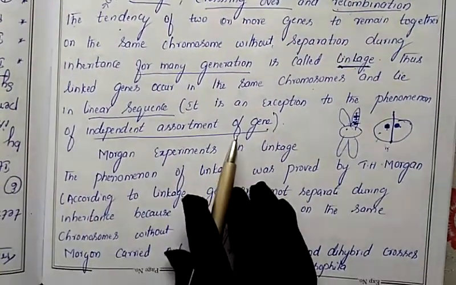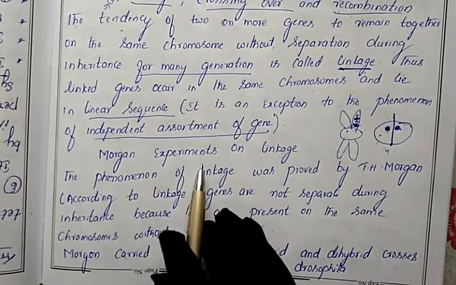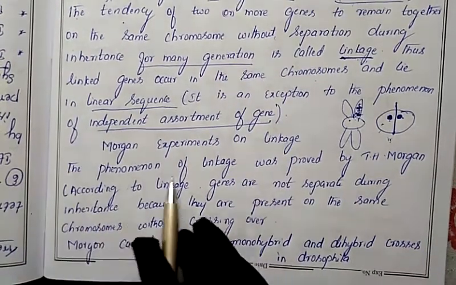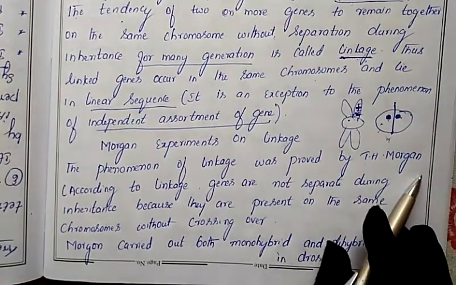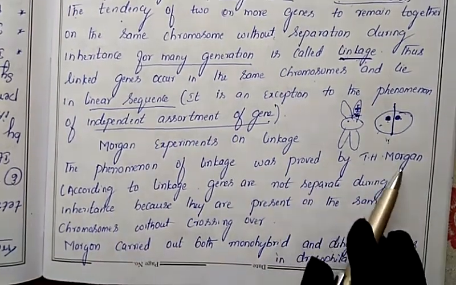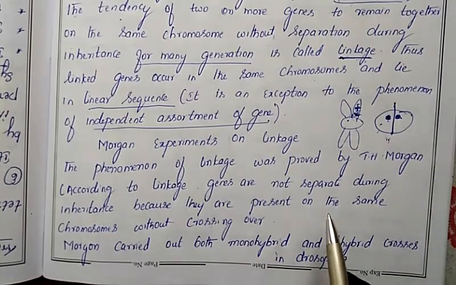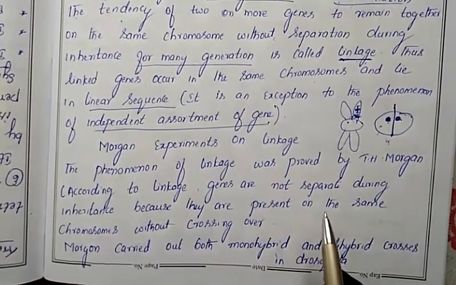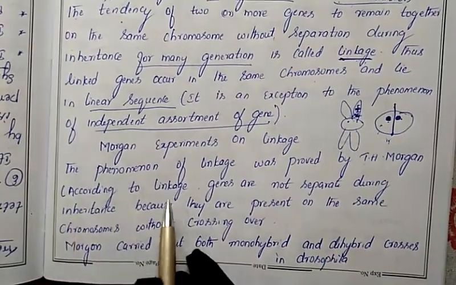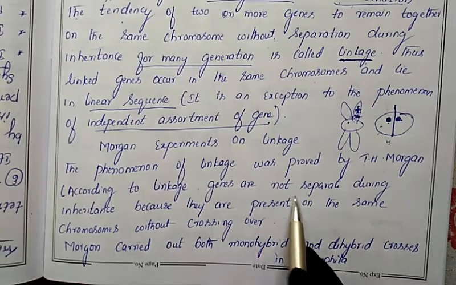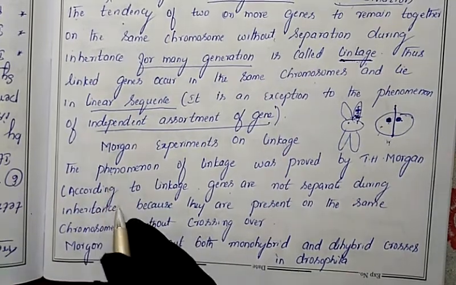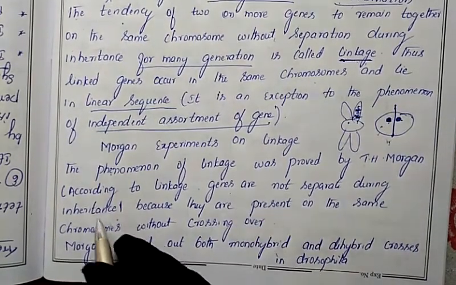To explain linkage, Morgan conducted an experiment. Let us see Morgan's experiment on linkage. The phenomenon of linkage was proved by T.H. Morgan, that is, Thomas Hunt Morgan. Morgan said that genes sit on the chromosomes in a linked manner. Because of his experiment, according to linkage, genes are not separated during inheritance.